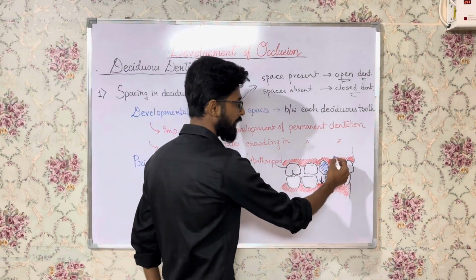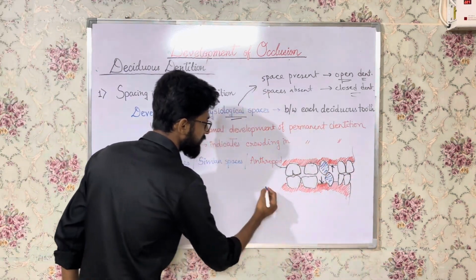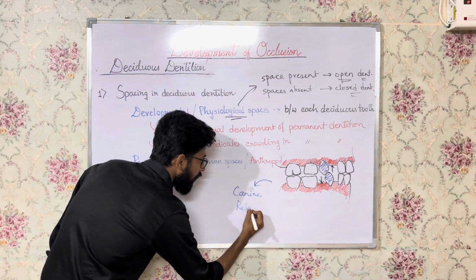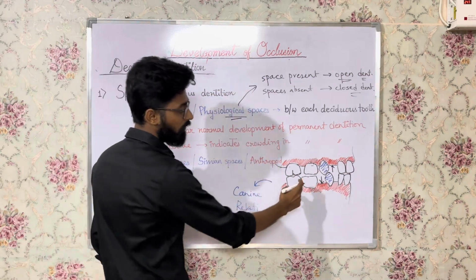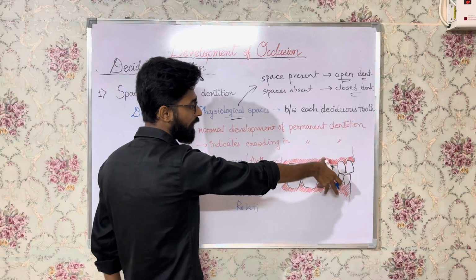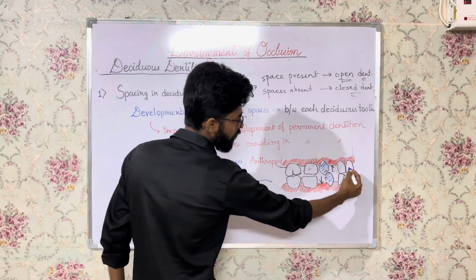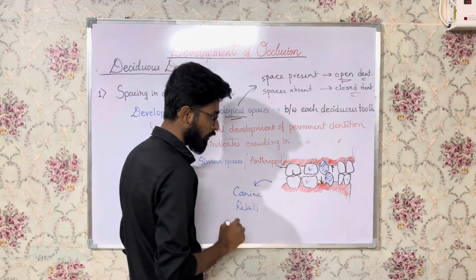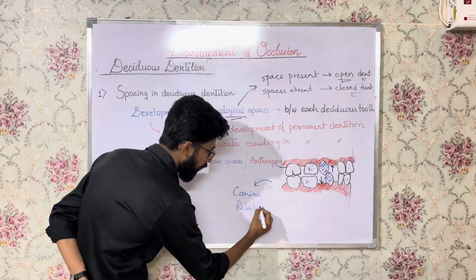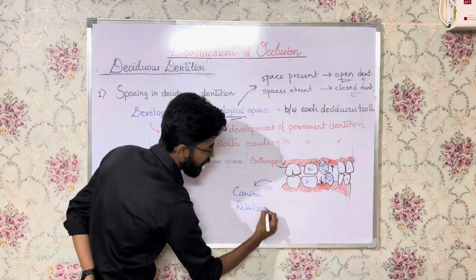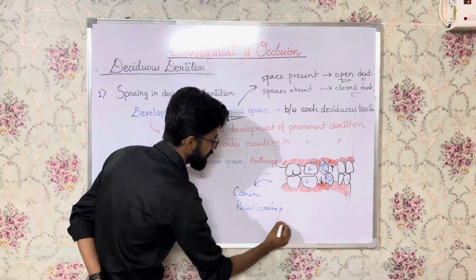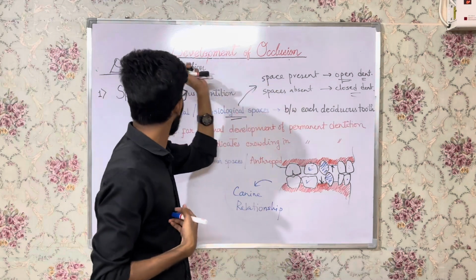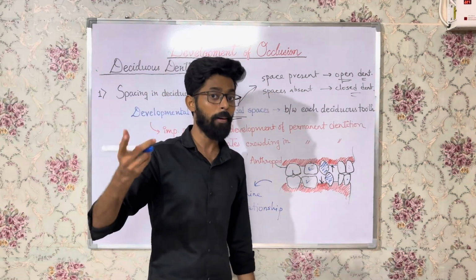Why this is mentioned separately? Because it is very important for establishing the canine relationship after eruption of the first deciduous molars. When canines are erupting, first this one will erupt, right? Central A, then B, then D. Okay, first deciduous molars. After that the canines will erupt. So this space, the simian space, is very important for establishing the canine relationship. See, the molar relationship is not very stable or very authentic in case of deciduous dentition, like it is for the permanent dentition.